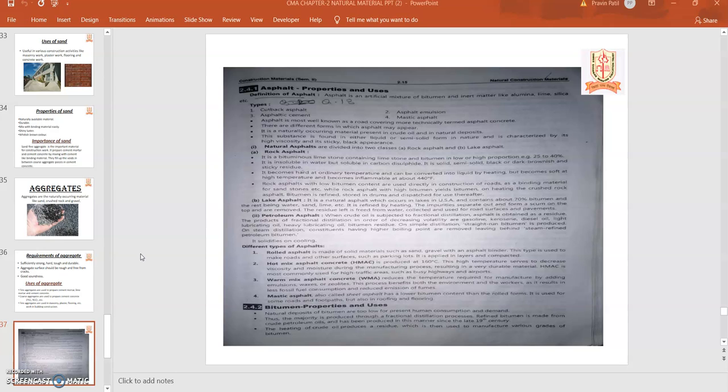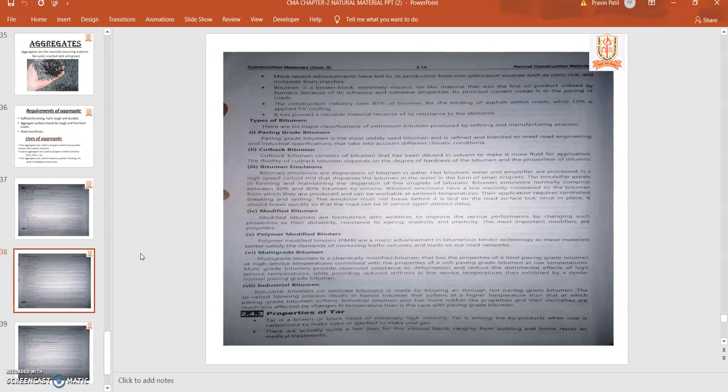The heating of crude oil produces a residue which is then used to manufacture various grades of bitumens. The more recent advancements have led to its production from non-petroleum sources such as corn, rice, and molasses from the starch. Bitumen is a brown-black, extremely viscous tar-like material that was the first oil product utilized by humans because of its adhesive and cohesive properties.